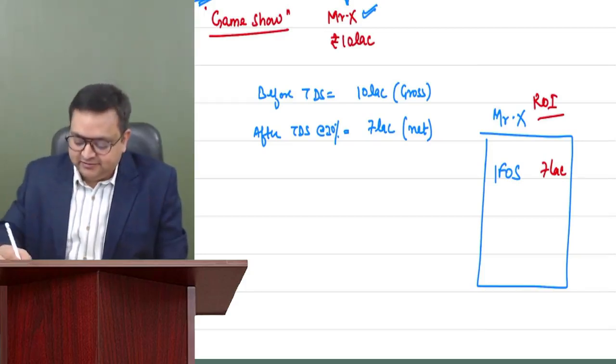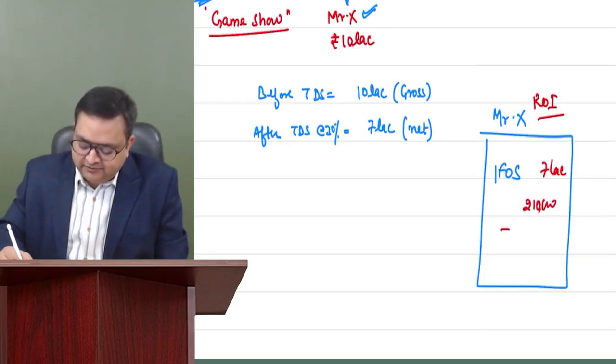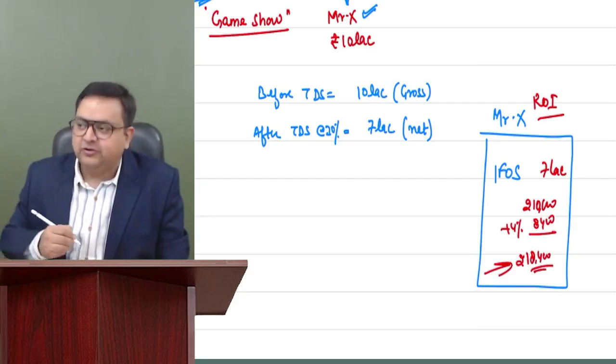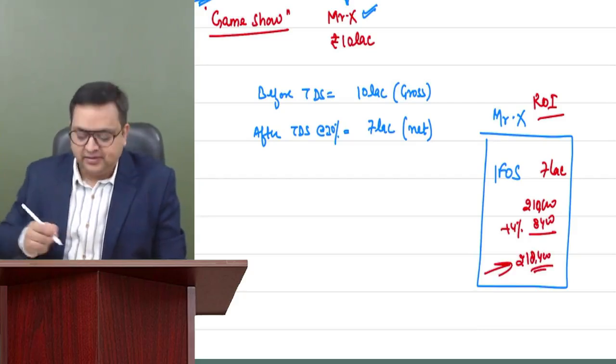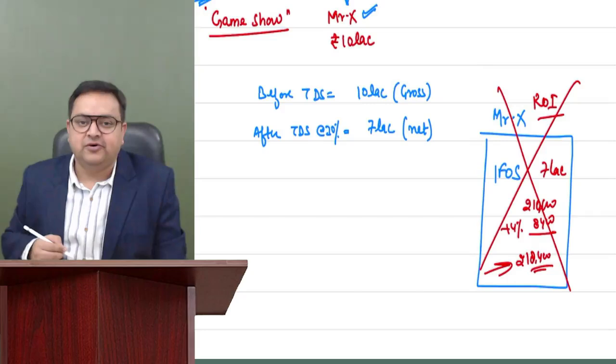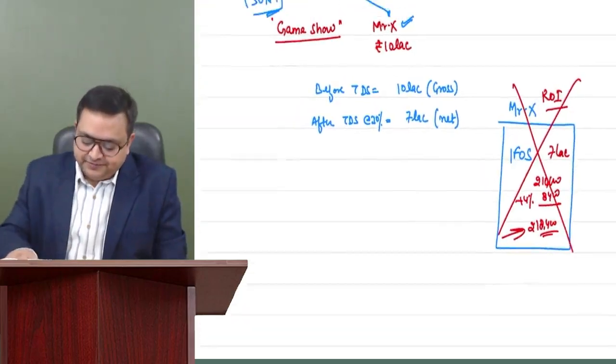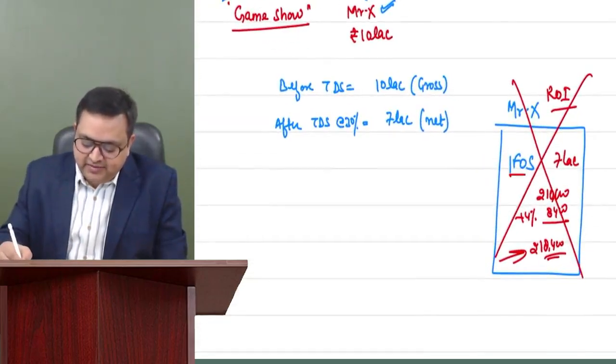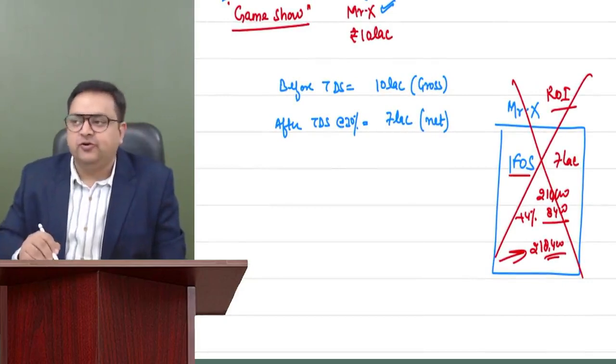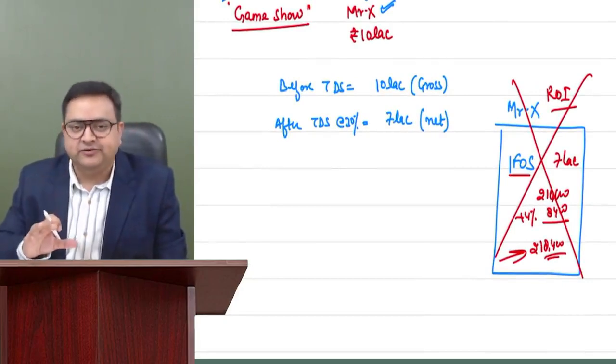So on 7 lakh, this person will say my tax is 30%, 2,10,000 plus 4% health and education cess of 8,400. So 2,18,400. Will he pay this amount as tax? No. This is wrong. What will he say? He will say, sir, actually my income is 10 lakh rupees. Actually my income is 10 lakh rupees only.